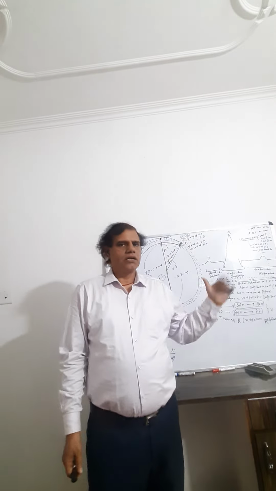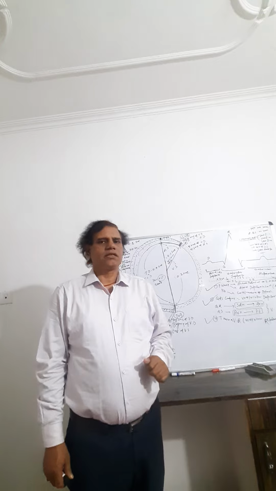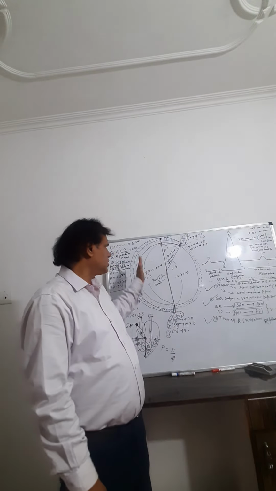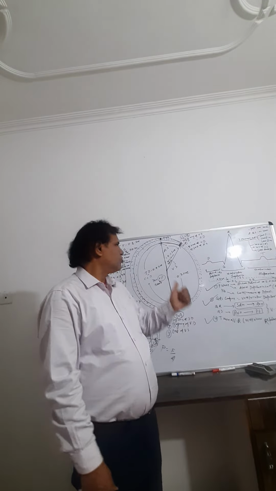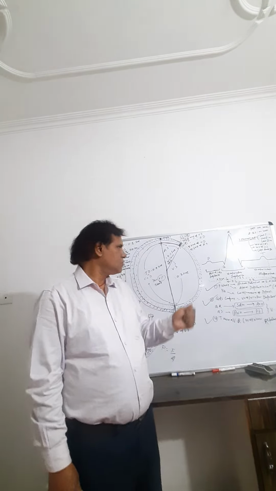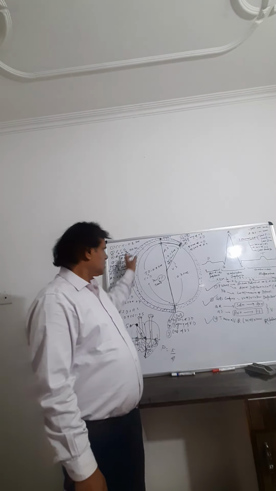So what is cardiac cycle time? The cardiac cycle time is around 0.8 second, and it is divided into three parts. The 0.4 second is joint diastole, 0.1 second is atrial systole, and 0.3 second is ventricular systole. So these are the cardiac cycle.